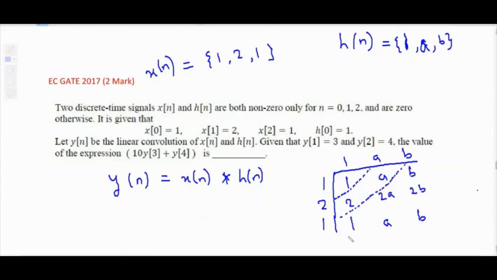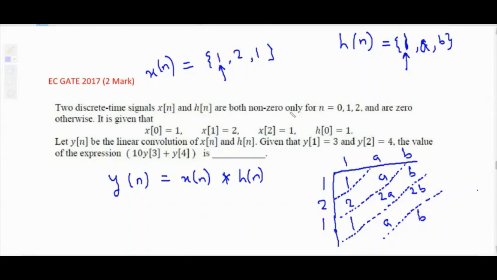I am solving a little bit slower so that you should get some answer. Okay, so what equation will you get? Here x of n is at 0, 1, 2, that means the first value is at n equal to 0. H of n is also the same.